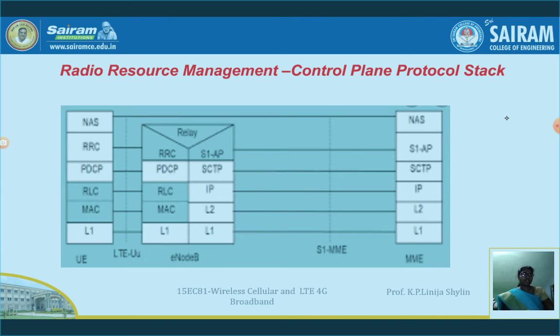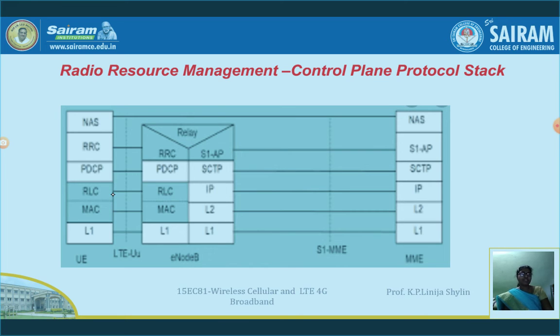So this is the control plane protocol stack. Here we can see NAS, S1AP and the MME, mobility management entity. The transmission has to happen between the mobility management entity and the user equipment. From this we can understand that it is used for transporting the signaling between the mobility management entity and the user equipment.